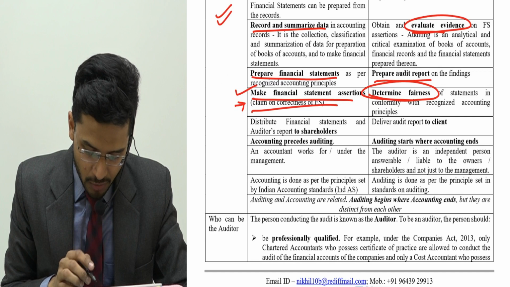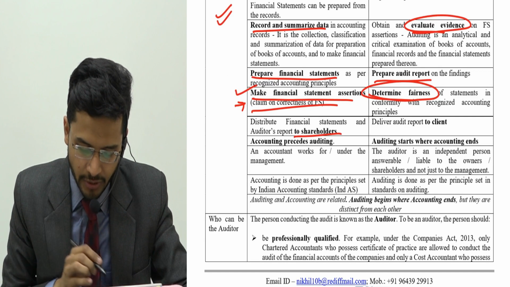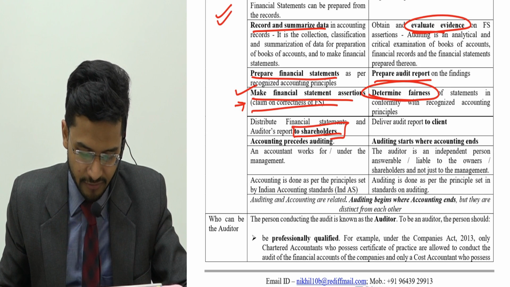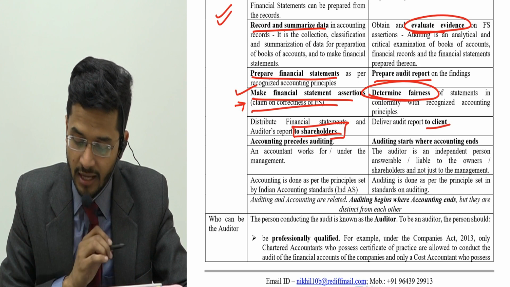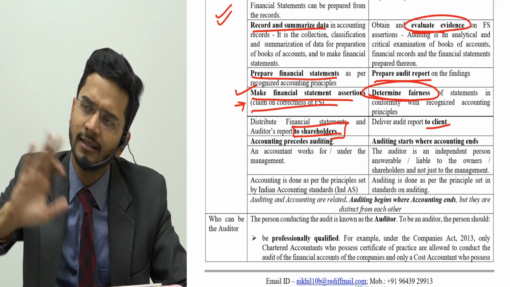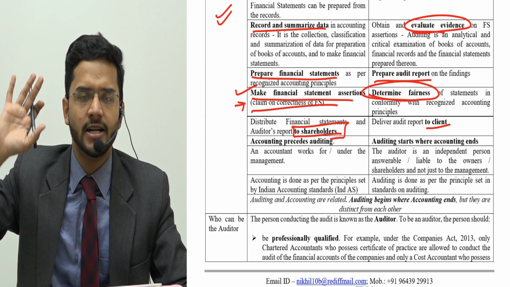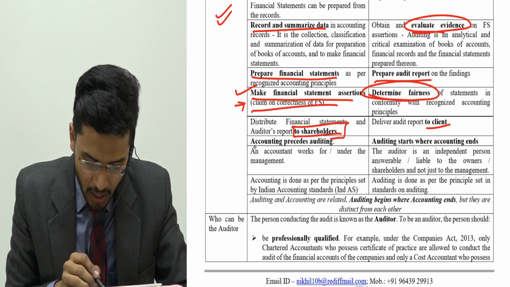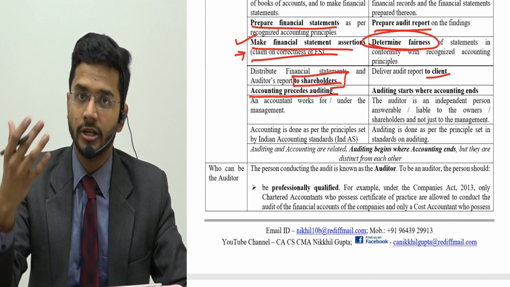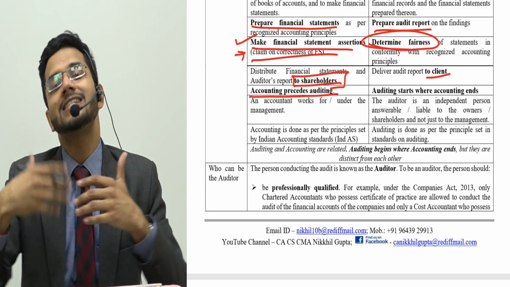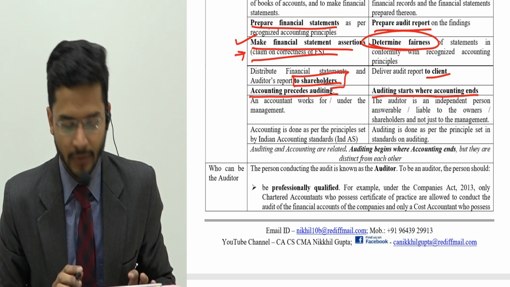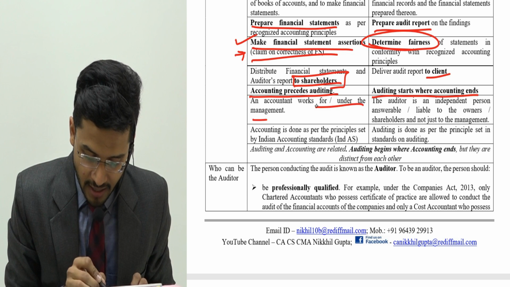Then distribute financial statements to the shareholders. It's management's responsibility to distribute the financial statements and the auditor's report to shareholders. The auditor has the responsibility of just delivering one audit report or 2 audit reports to the client. The client should then facilitate distribution of the audit report. Then one very important difference is that accounting precedes auditing. So auditing starts where accounting ends. Then the accountant works for and under the management.